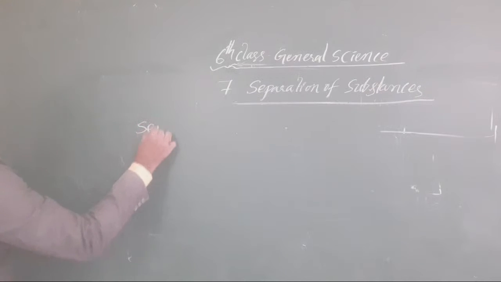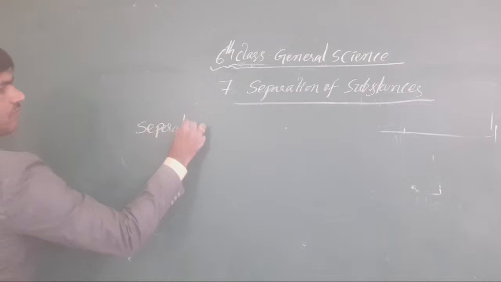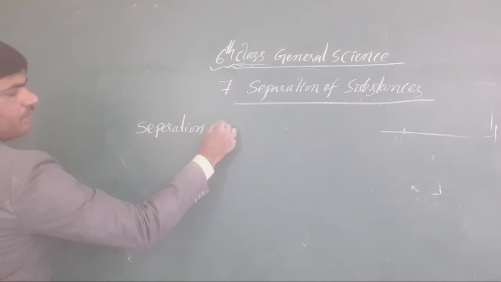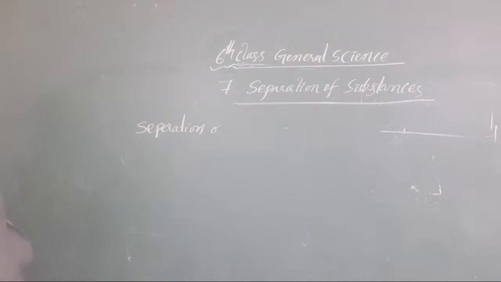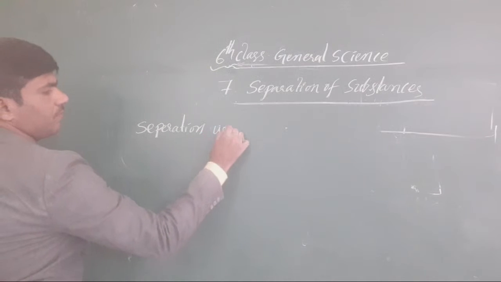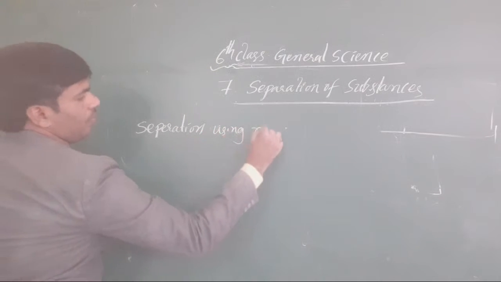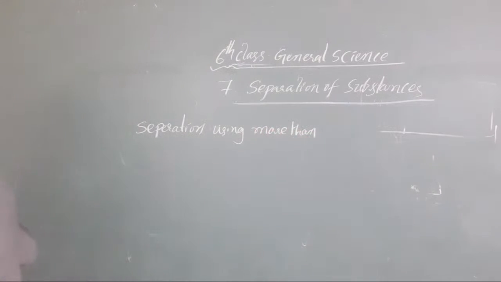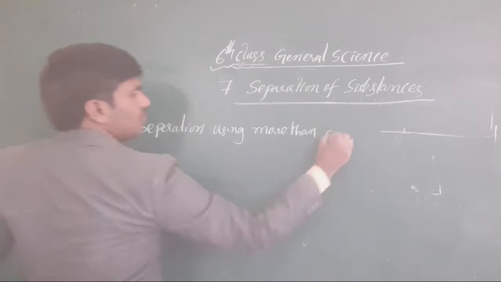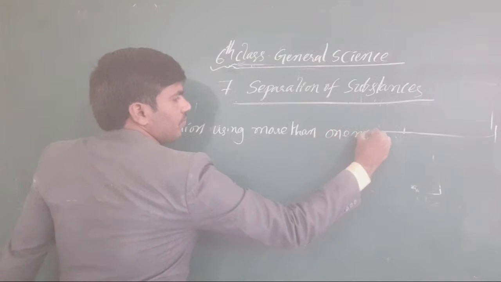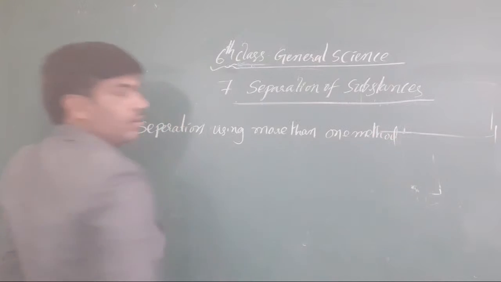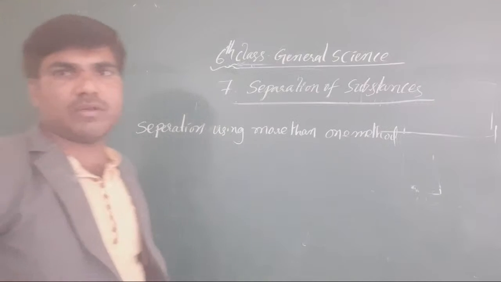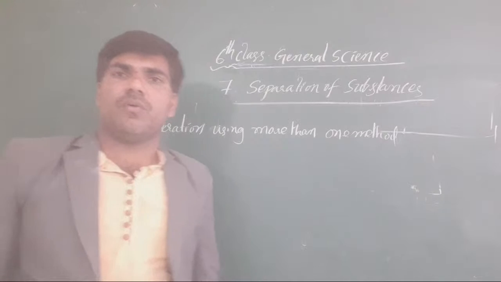Now we take a mixture of substances. Clear or not, all the students? Here, in separation, we sometimes use more than one method at a time. Okay, clear or not, all the students?